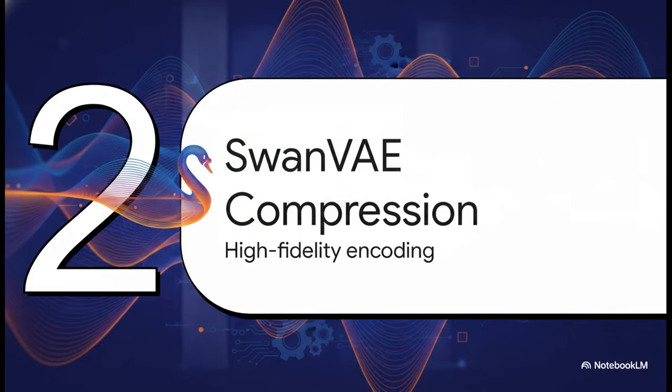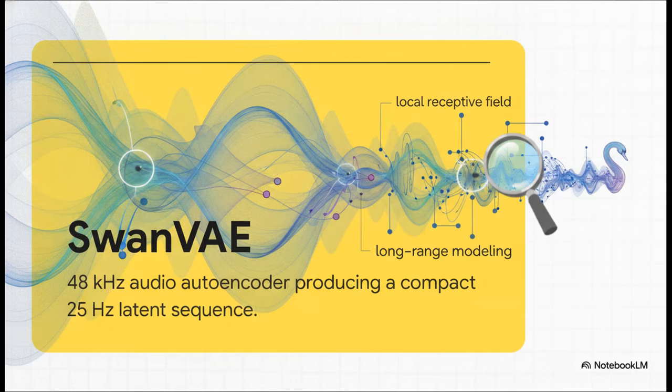Section 2. SwanVAE Compression and Alignment. So SwanVAE is a high-fidelity 48 kHz mono audio autoencoder. Its main job is to perfectly balance reconstruction fidelity, basically making sure the audio sounds flawless, with compactness. It pulls this off by taking dense, high-res audio and compressing it all the way down to a 25 Hz latent sequence. To put it simply, it's taking massive, heavy audio files and perfectly ziplining them down into a tiny, manageable format without losing literally any of the HD quality.